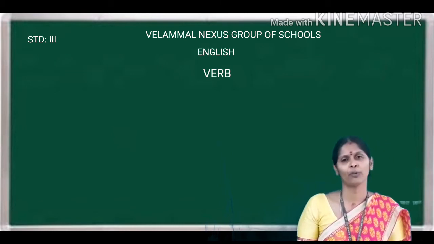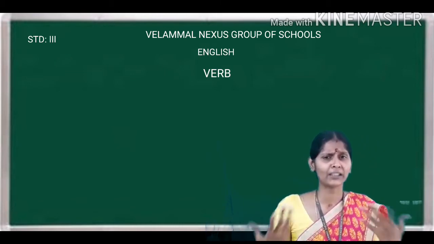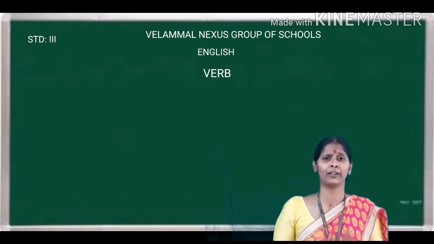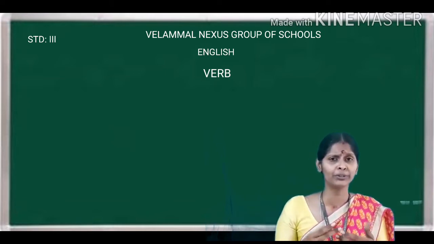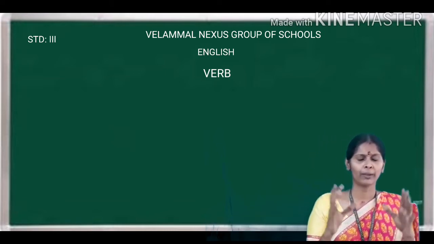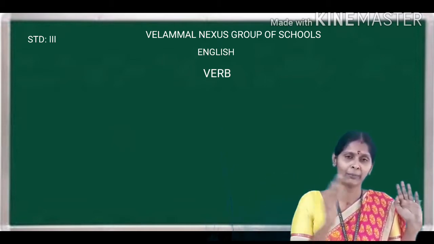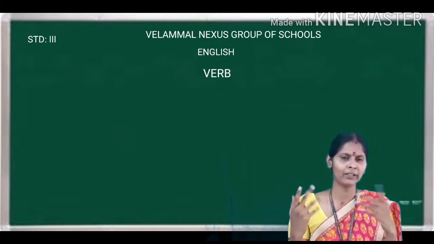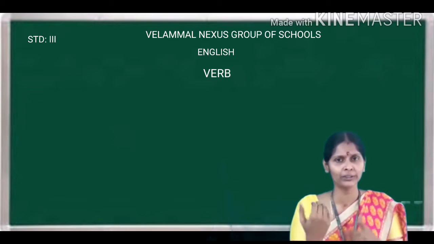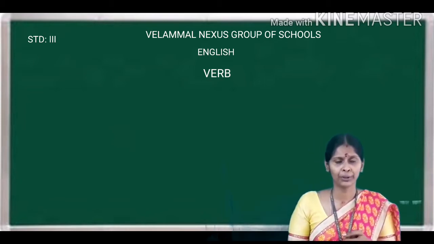Now, what are the different actions we do in our day-to-day life? What are the different kinds of verbs that we use in our day-to-day life? From as soon as you wake up in the morning, right till you go to bed, can you say what are the words that we use? The doing words?